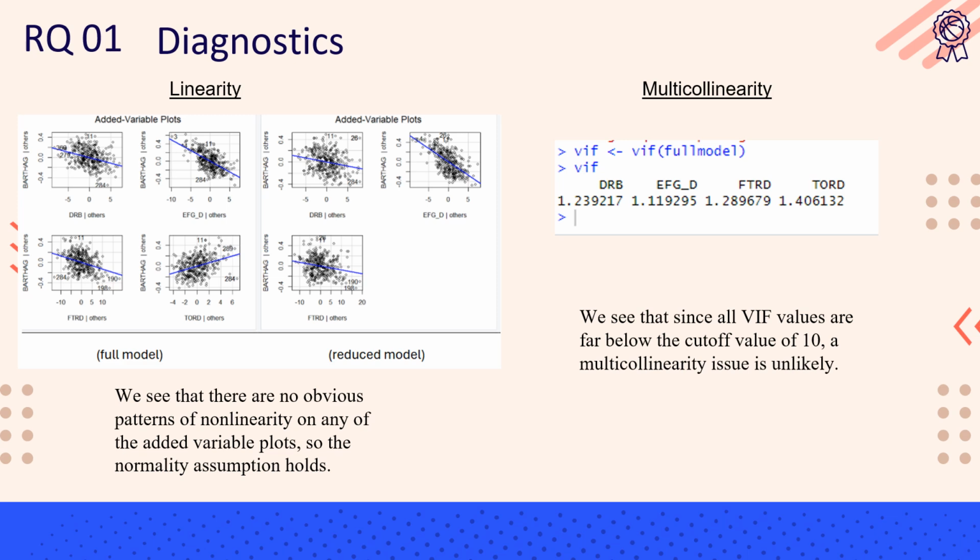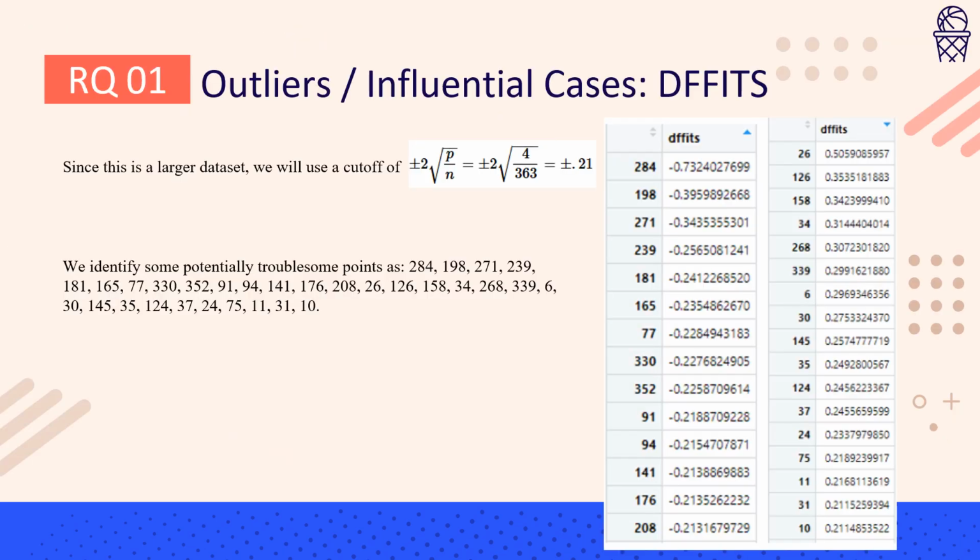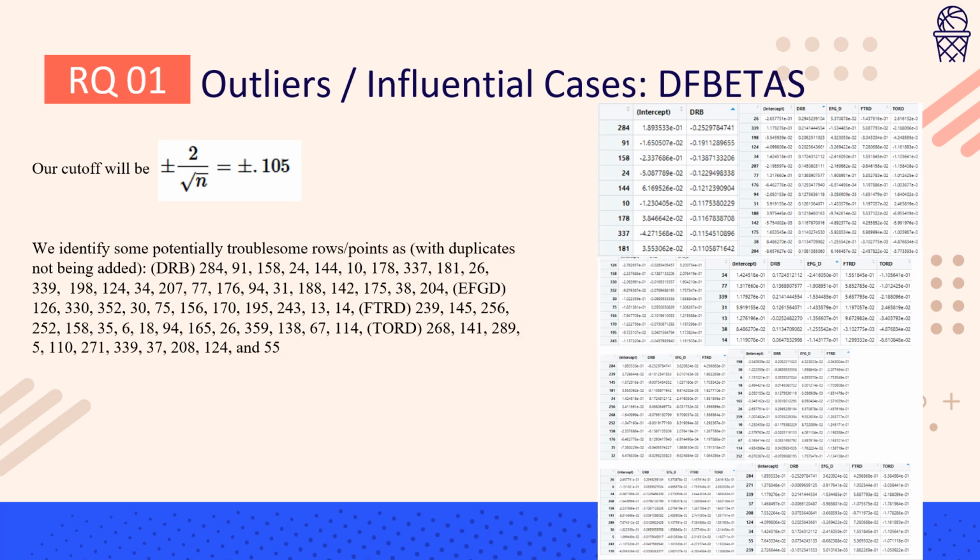For multicollinearity, none of our VIF values were even close to the cutoff of 10, so no multicollinearity issue. For outliers, for the DFFITS test, since it was a large data set, our cutoff was lower and we had a lot of potential influential points, as you can see from the tables on the right. For DFBETAS, we also had a lot of influential points due to, again, the lowered cutoff since it was such a large data set.